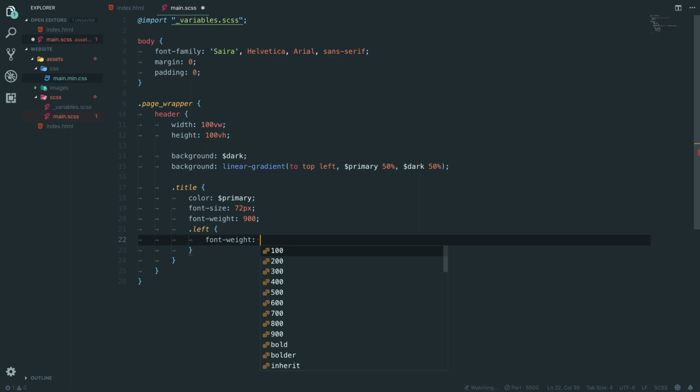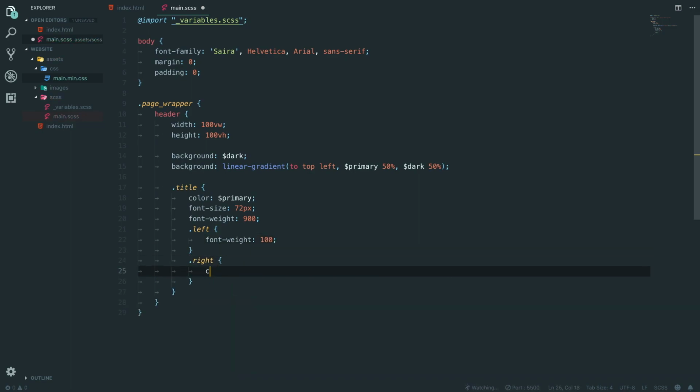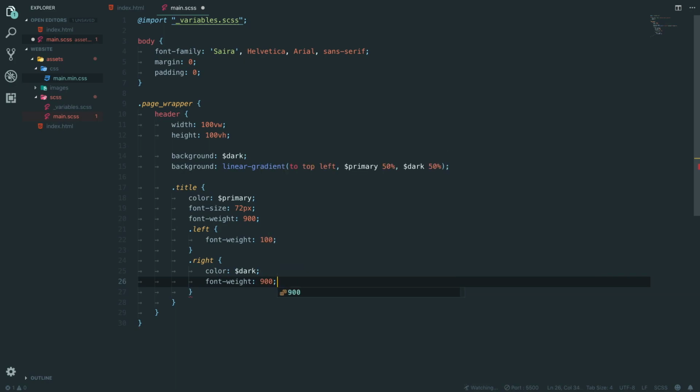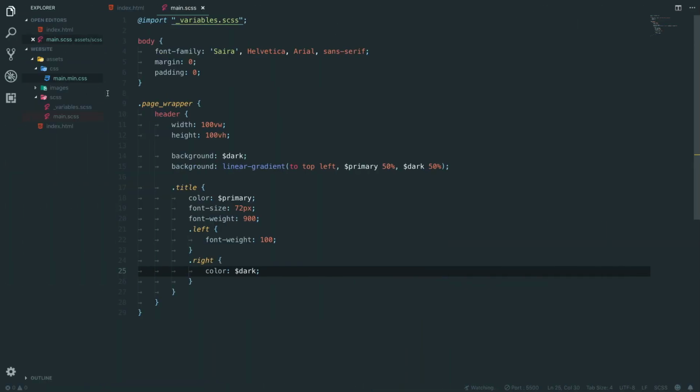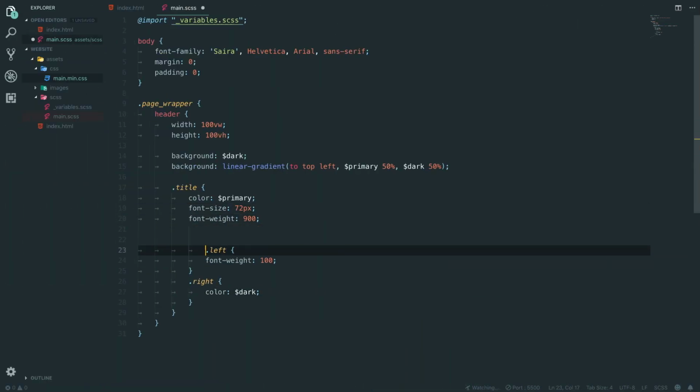We're going to try setting the font weight to 100, and then we're going to do dot right, and we're going to say color. This one is actually going to have the dark, and we're going to have font weight of 900, which we don't need to set. It's already set. So if we go back, oh, here we are. Okay.